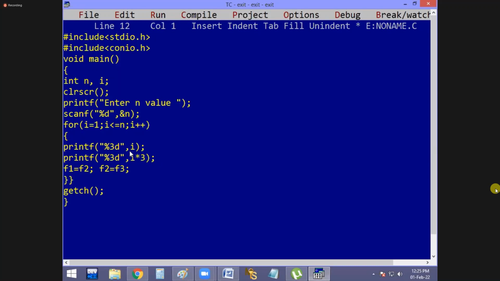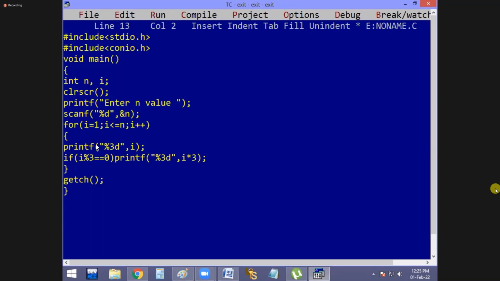That's all. But for every number it is printing. That's why a small condition. If i percentage 3 equals 0, then only print i into 3. Tell me, guys, i value starting 1. Very good. 1 percentage 3 is 1. Condition false. Means second printf not working. 2 percentage 3 is 2. Then second one not working.